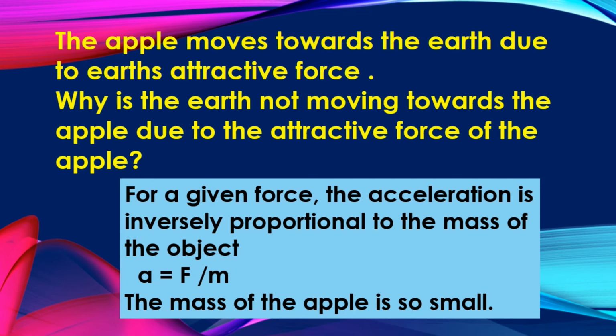The apple moves towards the earth, whereas we do not see the earth moving towards the apple because the mass of the apple is so small or negligible.